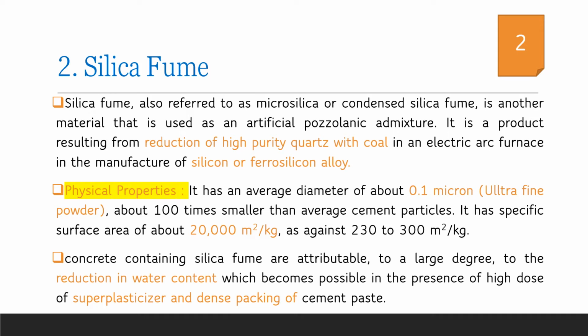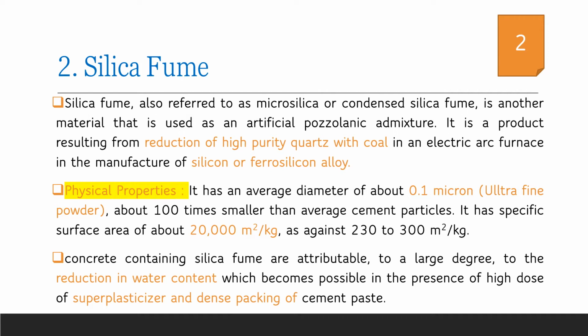Silica fume is manufactured in an electric arc furnace during the manufacture of silicon or ferrosilicon alloy, due to the reduction of high purity quartz with coal. The main physical property that makes it suitable as a mineral admixture is its small particle size, in the order of 0.1 micron. We call it an ultra fine powder. It is about 100 times smaller than average cement particles.